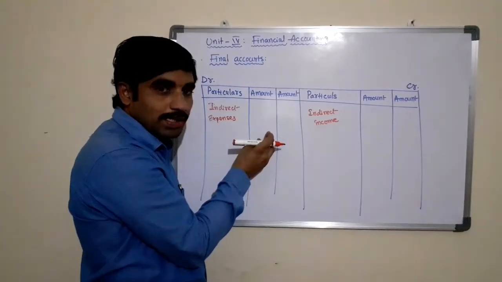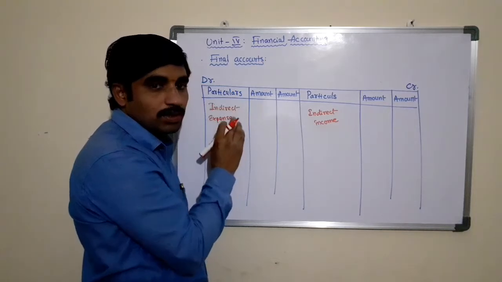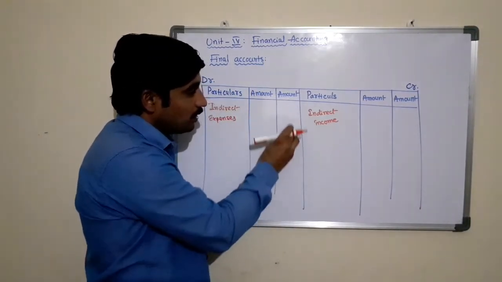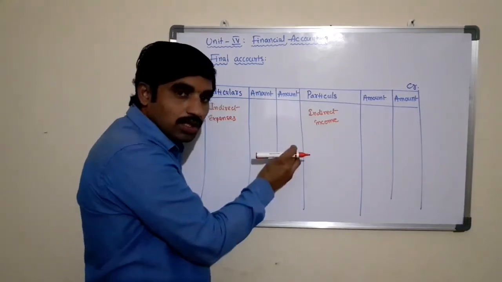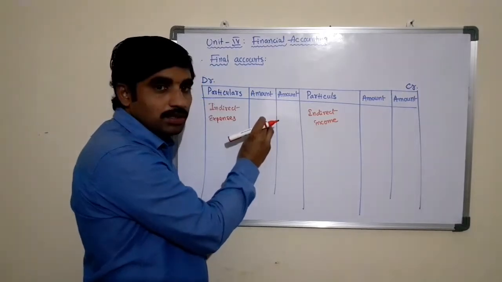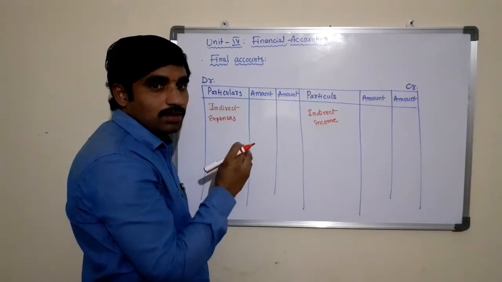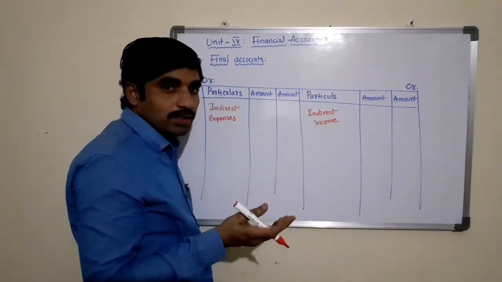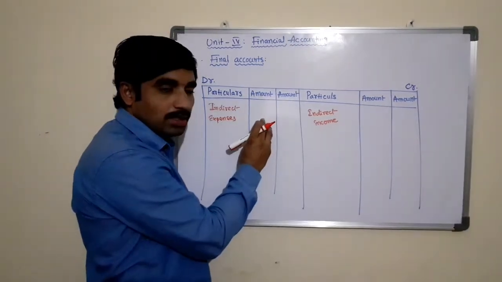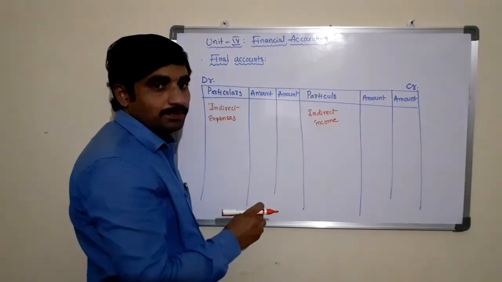Is there any outstanding expense or prepaid expense? That amount will be adjusted with the respective expenditure in order to transfer the net expenditure amount to the outer column. I am repeating, the inner column is used to adjust the expenditure for outstanding or prepaid expenditure, and the net expenditure amount will be transferred to the outer column.